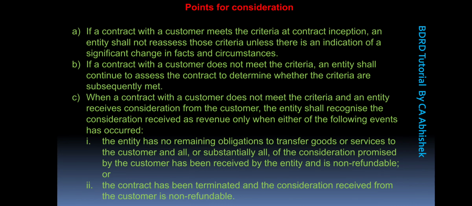So point C states that if the contract with a customer does not meet the specified 5 criteria and the entity has already received the consideration from the customer, then the entity shall recognize the consideration only when either of the following events has occurred.